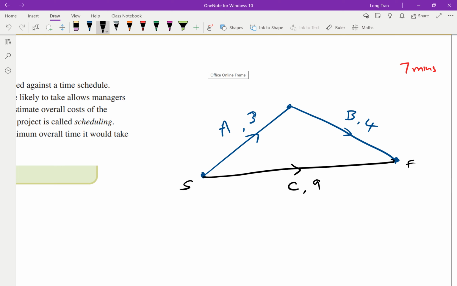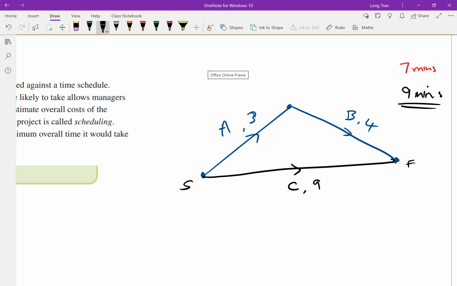9 minutes. Because you can't say 7 anymore, because at 7 minutes, this guy's still finishing off his work. Activity C is still working, and they take 9 minutes to complete. So you can't say that you only need 7 minutes anymore. Your minimum time required is 9 minutes. So this is where the language in the exercise may sound a bit confusing. They'll ask you, what is the minimum time required for the entire process to complete? What's interesting is you'll find it the longest pathway.